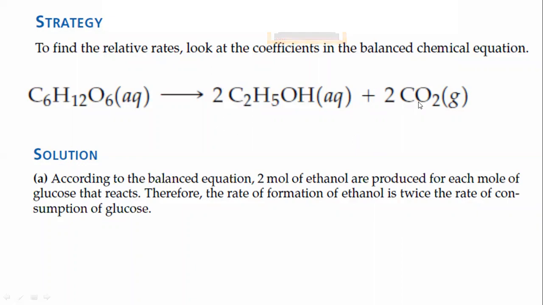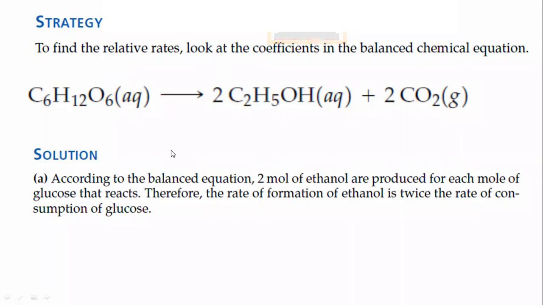Because 2 moles are forming 2 moles, that means each mole is forming a mole of the carbon dioxide. So there is no difference in the rate of formation of both of the products, because the molar ratio is the same. Again, we have compared only these two. The ratio is 1:2, and similar to the ethanol, the carbon dioxide is formed at twice the rate as compared to the glucose.